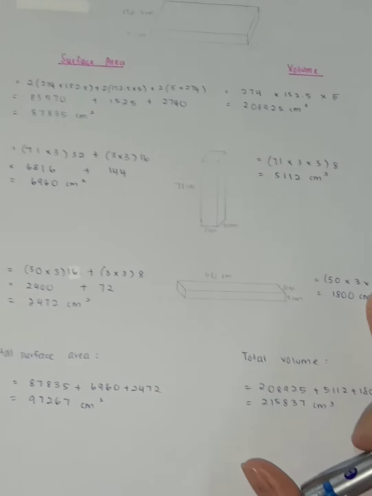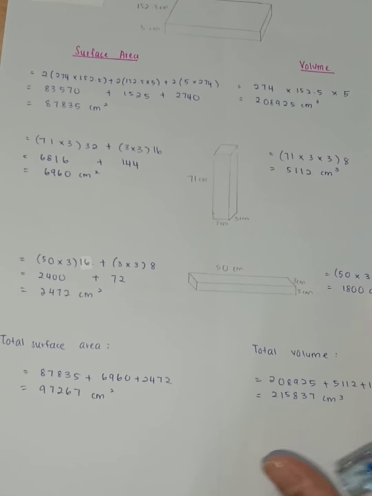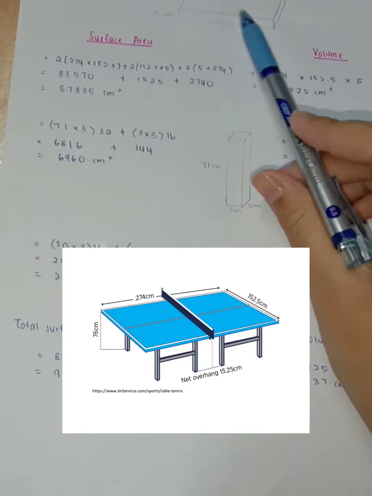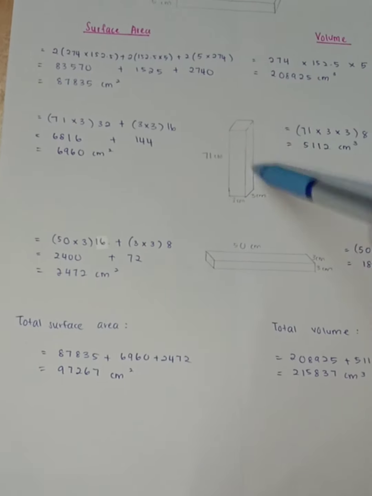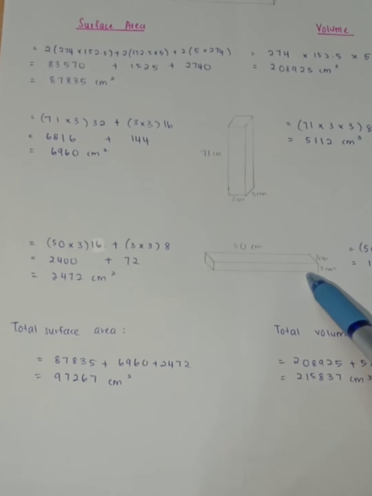Okay, so yeah, I found it. So let me explain the calculation to you guys, okay? So basically, this is the calculation of the ping pong table. We know that the ping pong table has a cuboid shape and the leg also has a cuboid shape. This one that is attached between the two legs also has a cuboid shape.